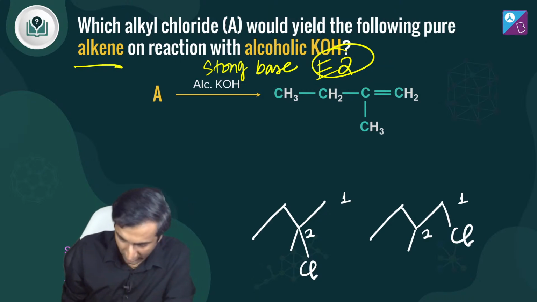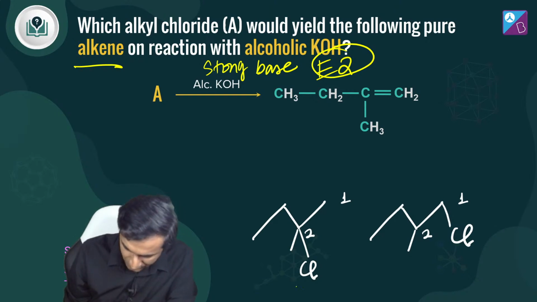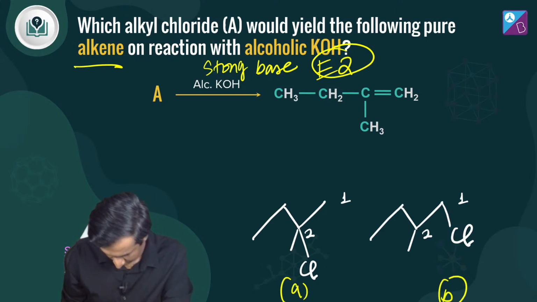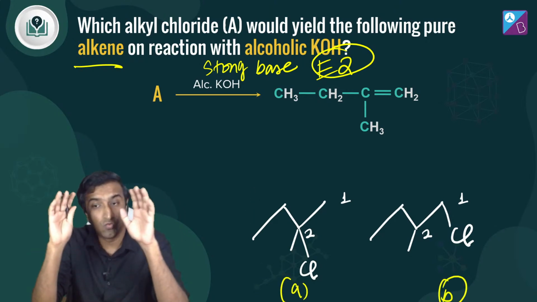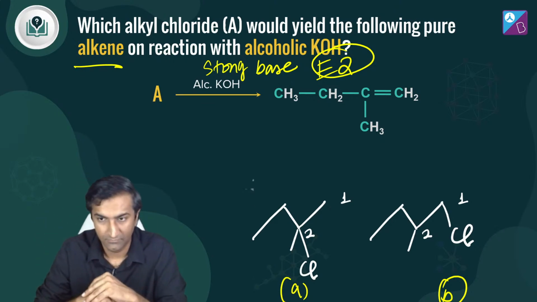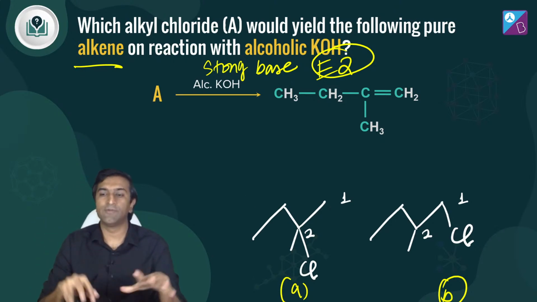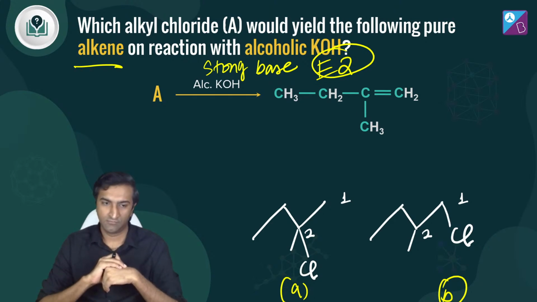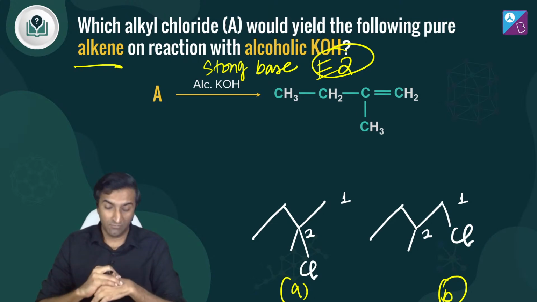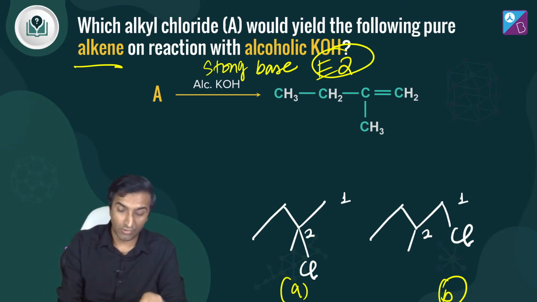यही दोनों मैंने यहाँ पे draw किए हैं. ठीक है? Let's call this option A and I'm going to call this option B. Out of these two, which one do you think is the right answer? सोच के बताओ, थोड़ा सोच के बताओ. इन दोनों में से कौन सा होगा right answer? Think about it. Okay.